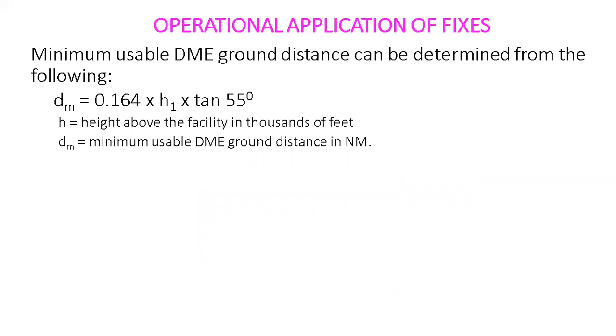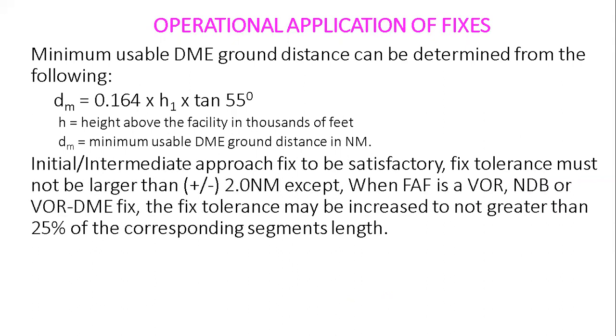Minimum usable DME ground distance can be determined from the following: 0.164 multiplied by height above the facility in thousands of feet, into tan of 55 degrees.